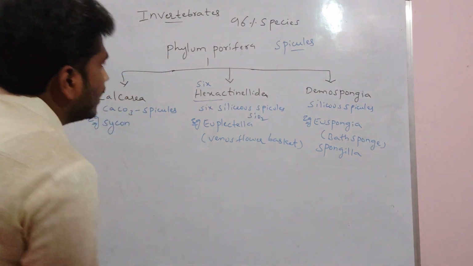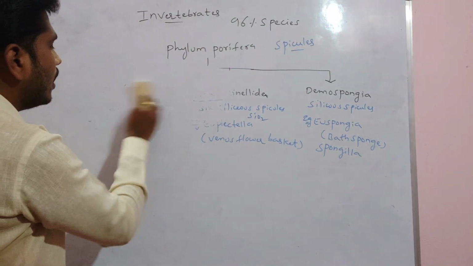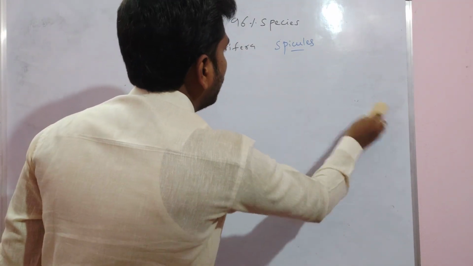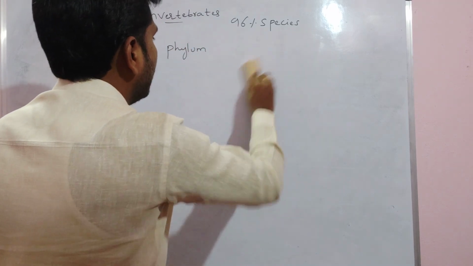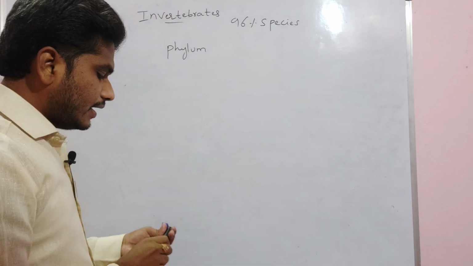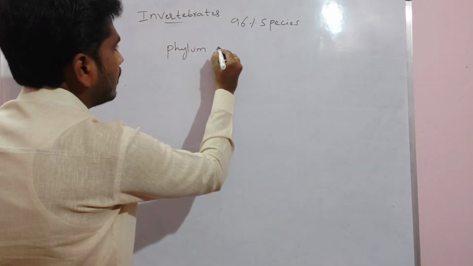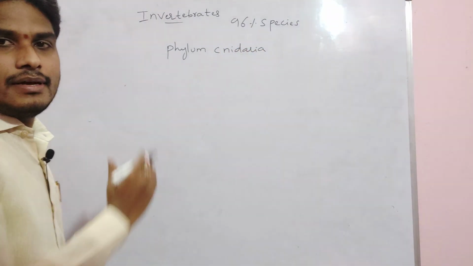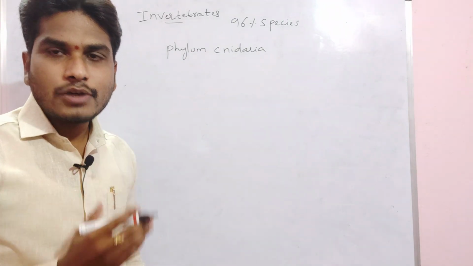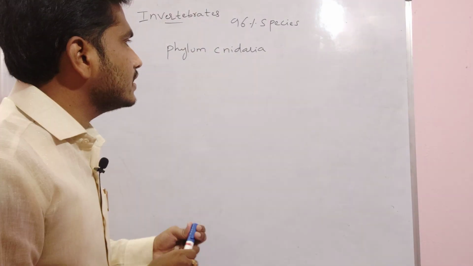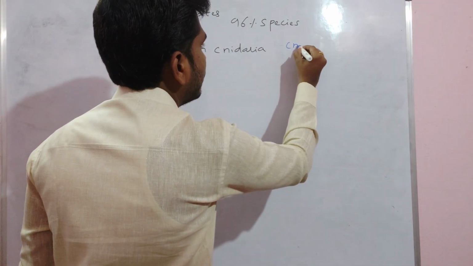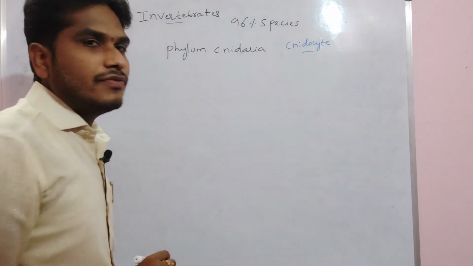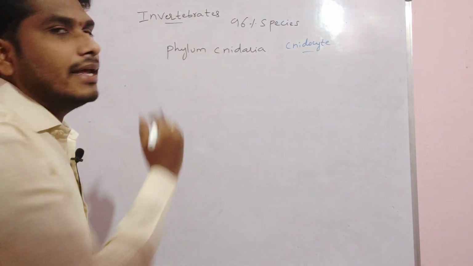After Porifera we had the phylum Cnidaria. Now regarding the phylum Cnidaria, the name itself indicates it. These organisms consist of cnidocyte cells, hence we are calling them Cnidaria here.